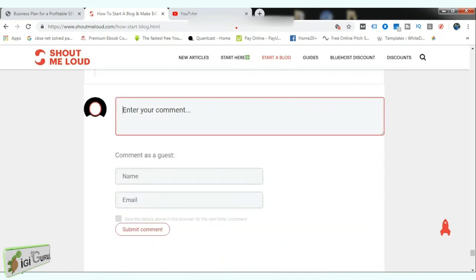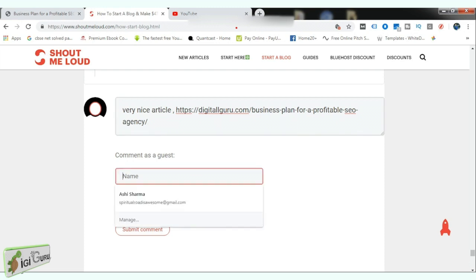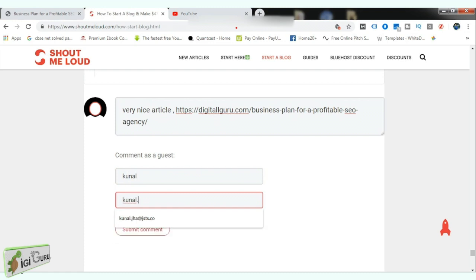Out here we'll simply write "very nice article" and just paste your link. You need to write a few lines so that people are aware of what they can find, or what the comment is all about, and after that just paste your link. It is asking me to enter my name, so my name is Kunal, and to enter my email ID as gmail.com. Once I've entered my username and my email ID, I just need to click on submit comment.